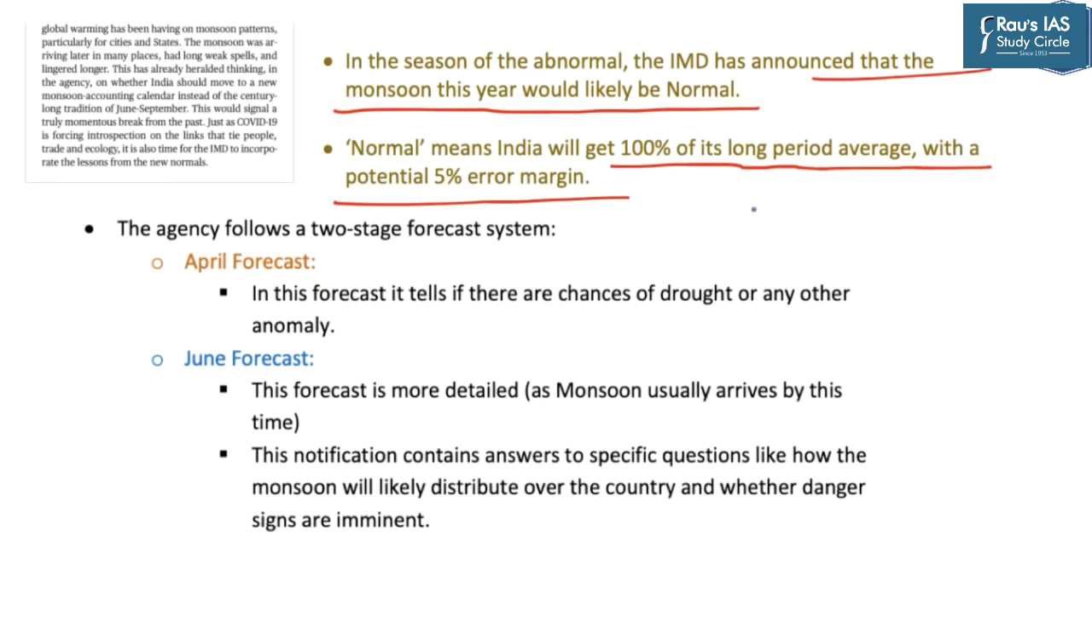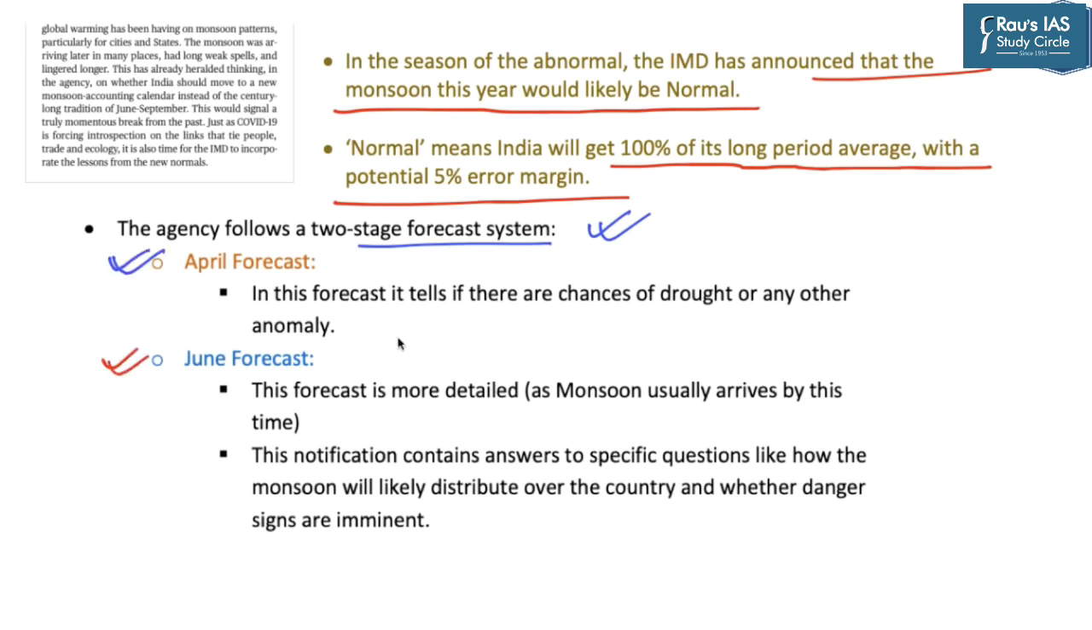error margin. So with respect to calculation of average rainfall for India, this editorial has criticized IMD's way of forecasting of rainfall in India. So in this regard, let us go through how the Indian Meteorological Department forecasts the rainfall for the Indian subcontinent. It highlights that the agency follows a two-stage forecast system. The first forecast is done in April and the second one is done in the month of June.